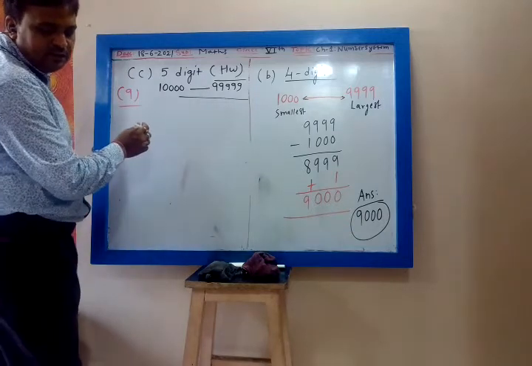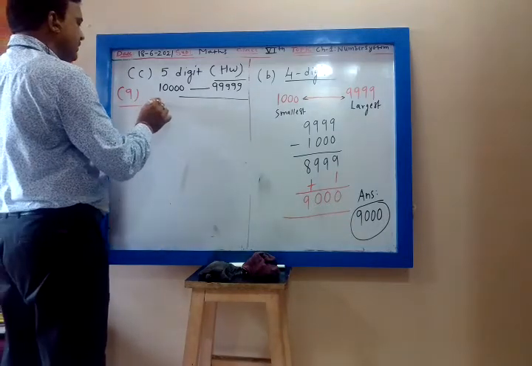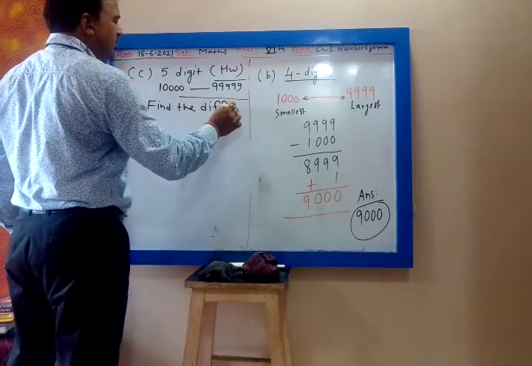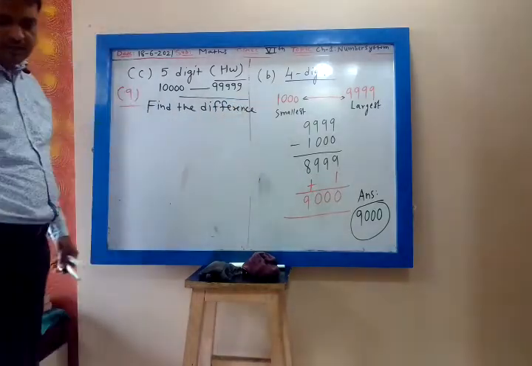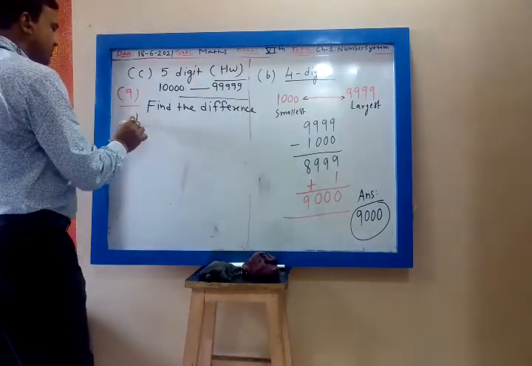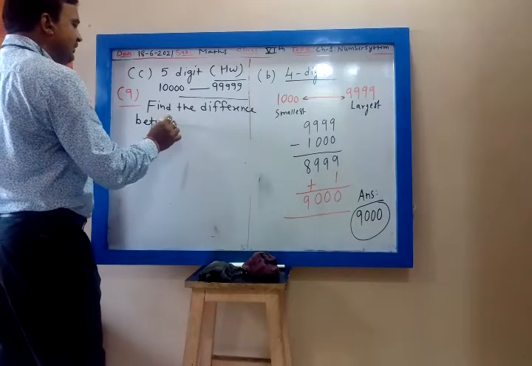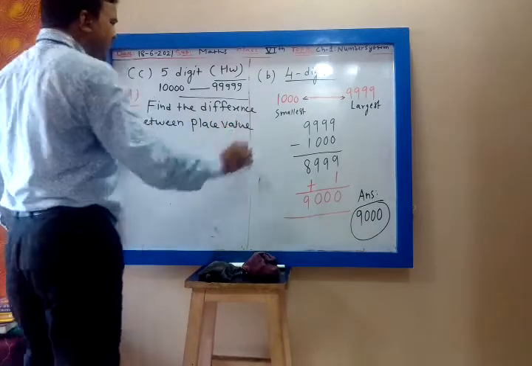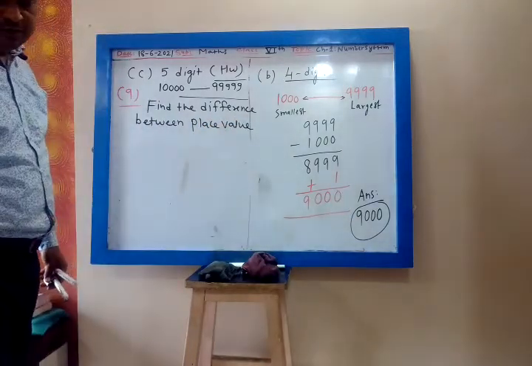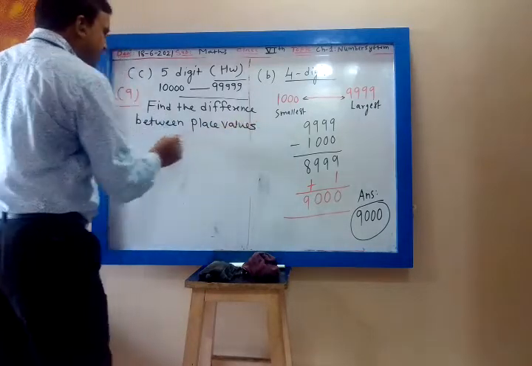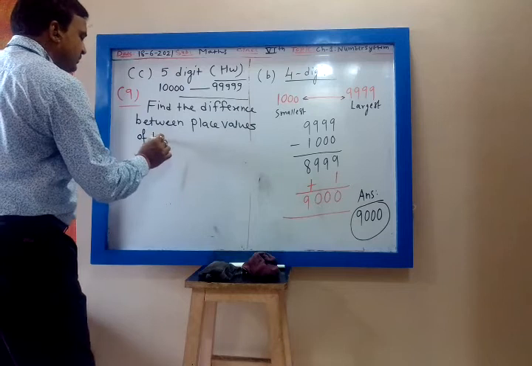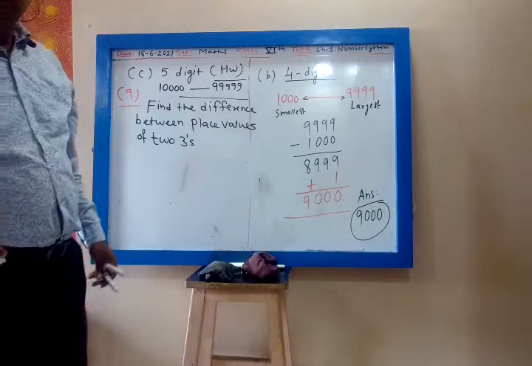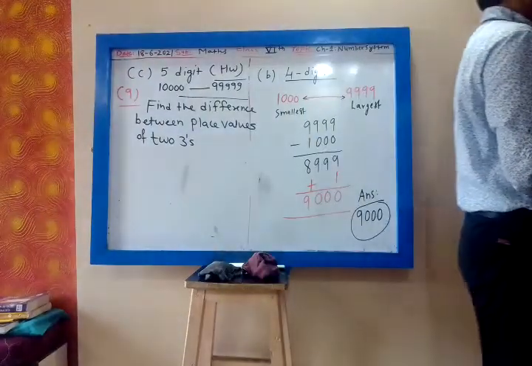Find the difference between the place values of two threes. 9th question. Find the difference between place values of two threes. Mute the microphone.